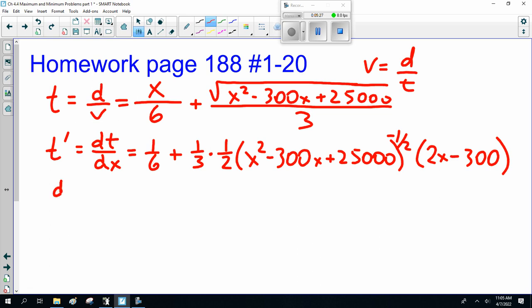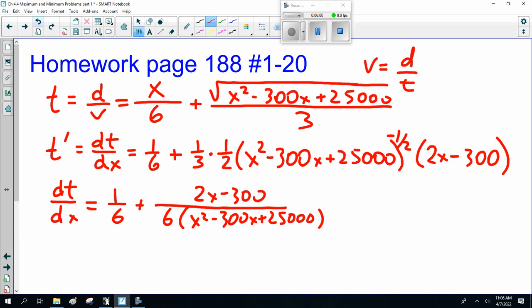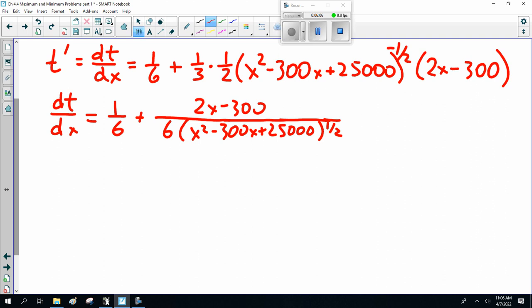So this is 1/6 plus 1/6 times 2x minus 300, over x squared minus 300x plus 25,000 to the 1/2.